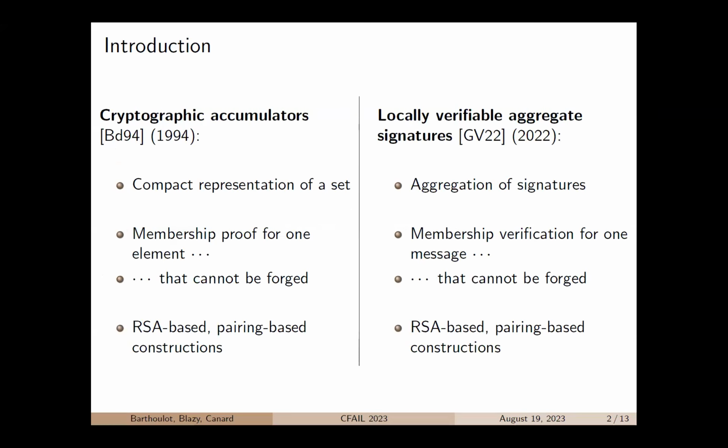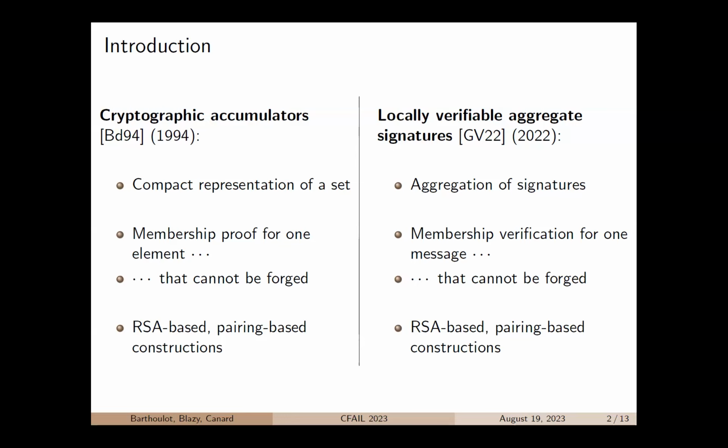On one hand, cryptographic accumulators are a well-known and widely used primitive in cryptography since their introduction in 1994. Informally, an accumulator scheme is a compact representation of a set of elements that allows a membership proof for one element. Regarding security, it is required that this membership proof cannot be forged,